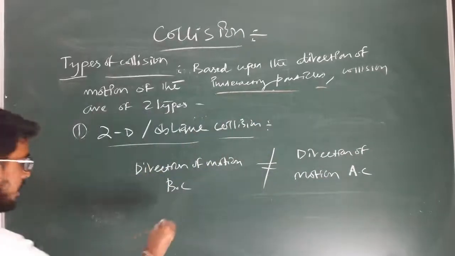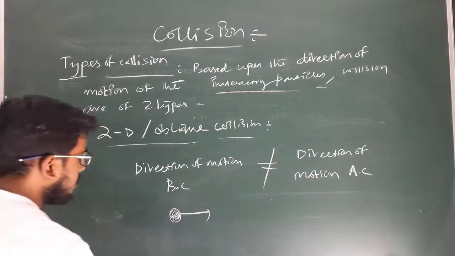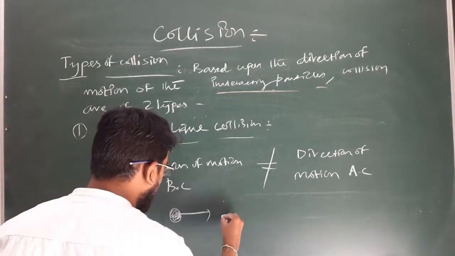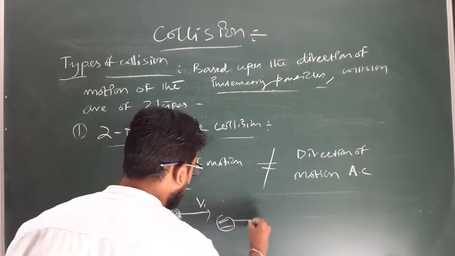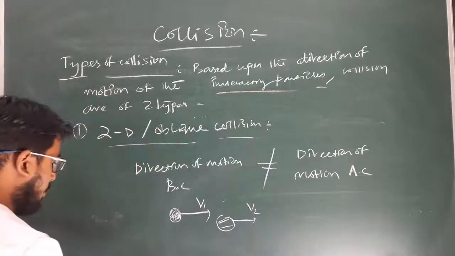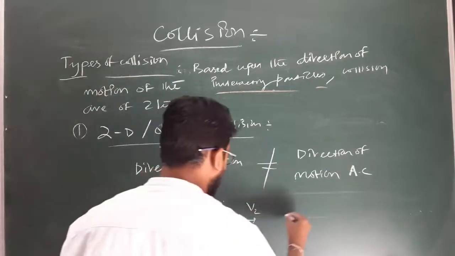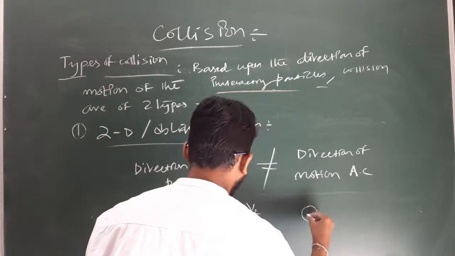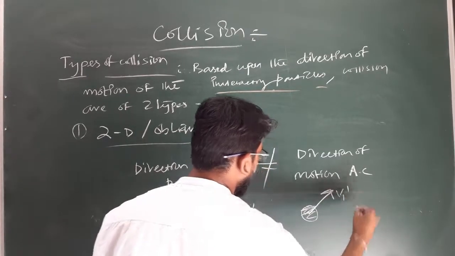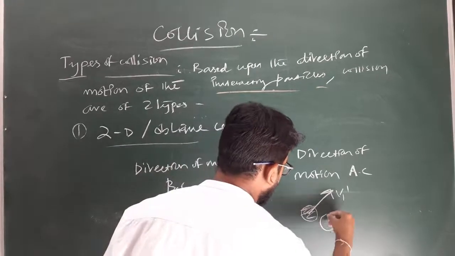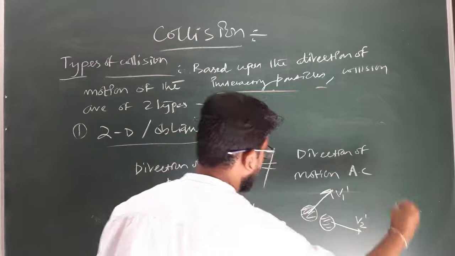Clear? That means here is a body which is moving along this direction and here is another body which is moving along the same direction with v2 velocity before collision, and after collision body 1 moves along this direction with v1 dash velocity and body 2 will move along this direction with v2 velocity.